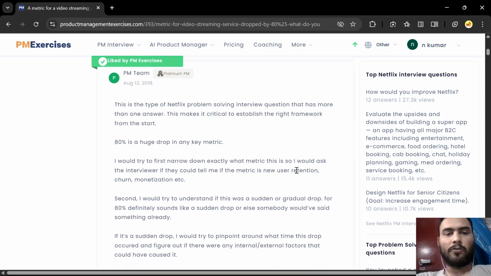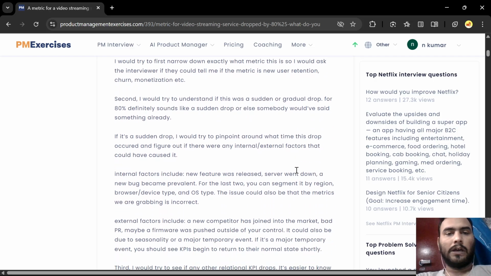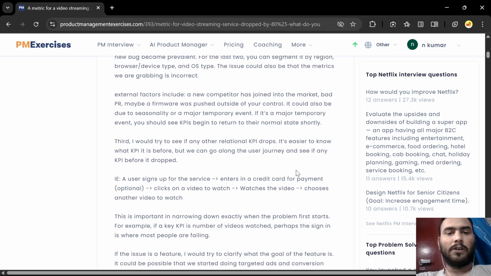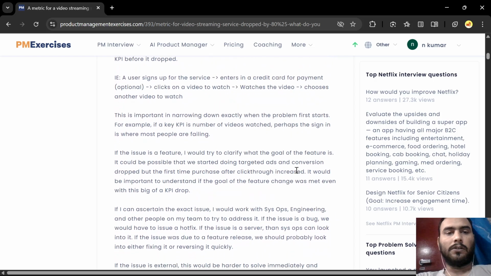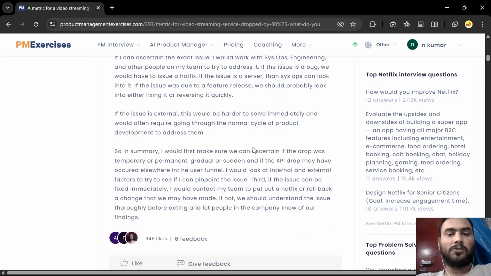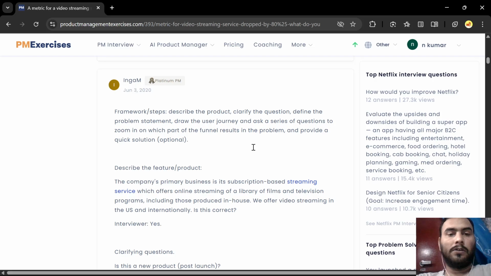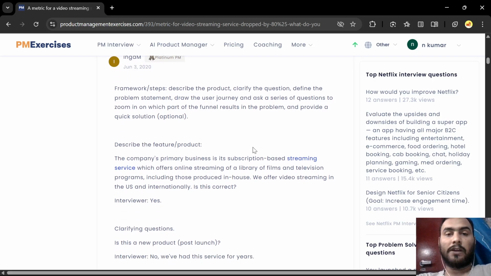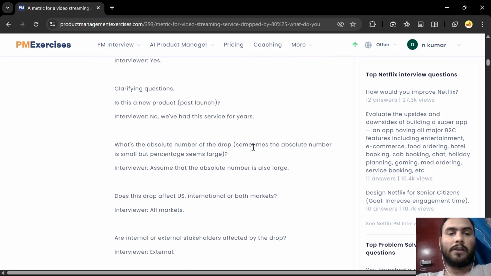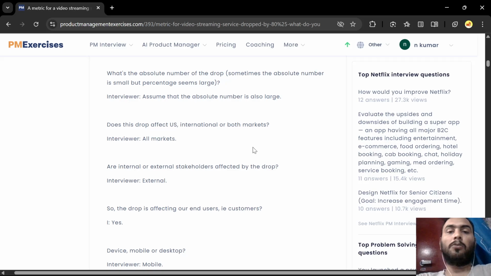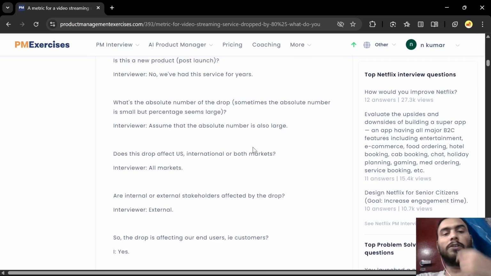So okay, the Netflix problem, 80% is a huge drop. I'll try to understand sudden or gradual external factors. Okay, they have also written a user journey kind of a thing. What happens? User signs up on the platform, they enter a credit card, narrow down the exact issue. I did describe the product, but very little. So they have described the product, and they have asked for clarification: what is the absolute number of the drop? That is one thing that we have to mind.